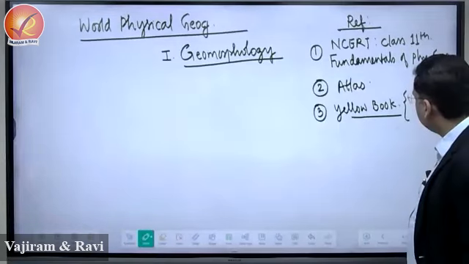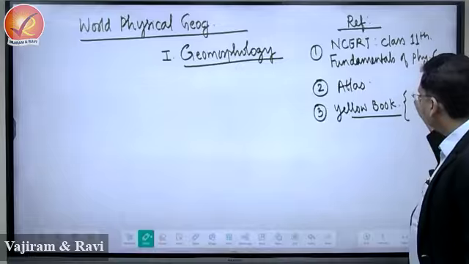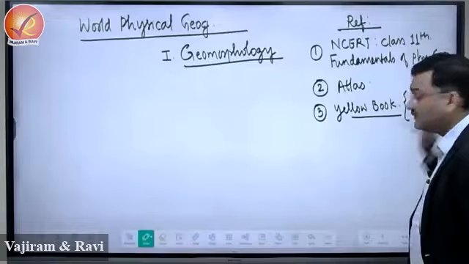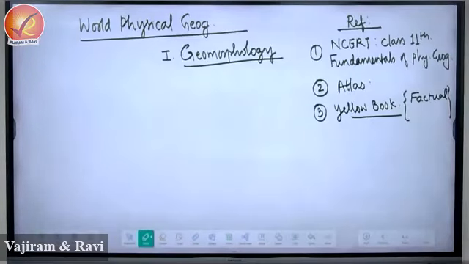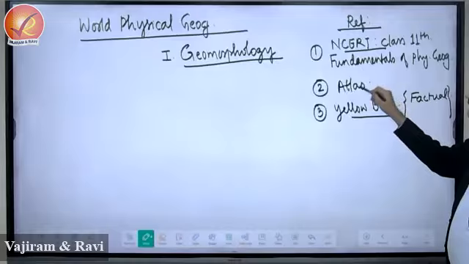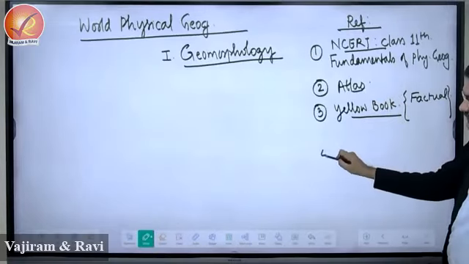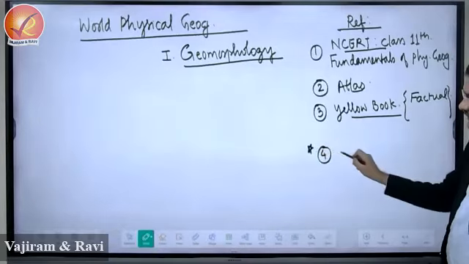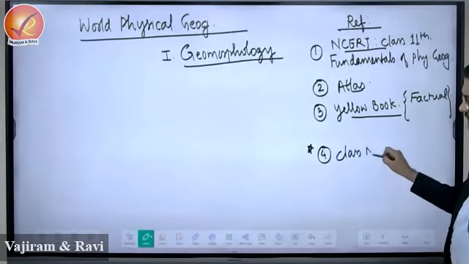And this is for more factual data, supplemented from the yellow book. You should not depend on the yellow book for the concepts, right? Here it is more about the factual information. You have to depend on NCERT, atlas, and the most important here will be your class notes, right?